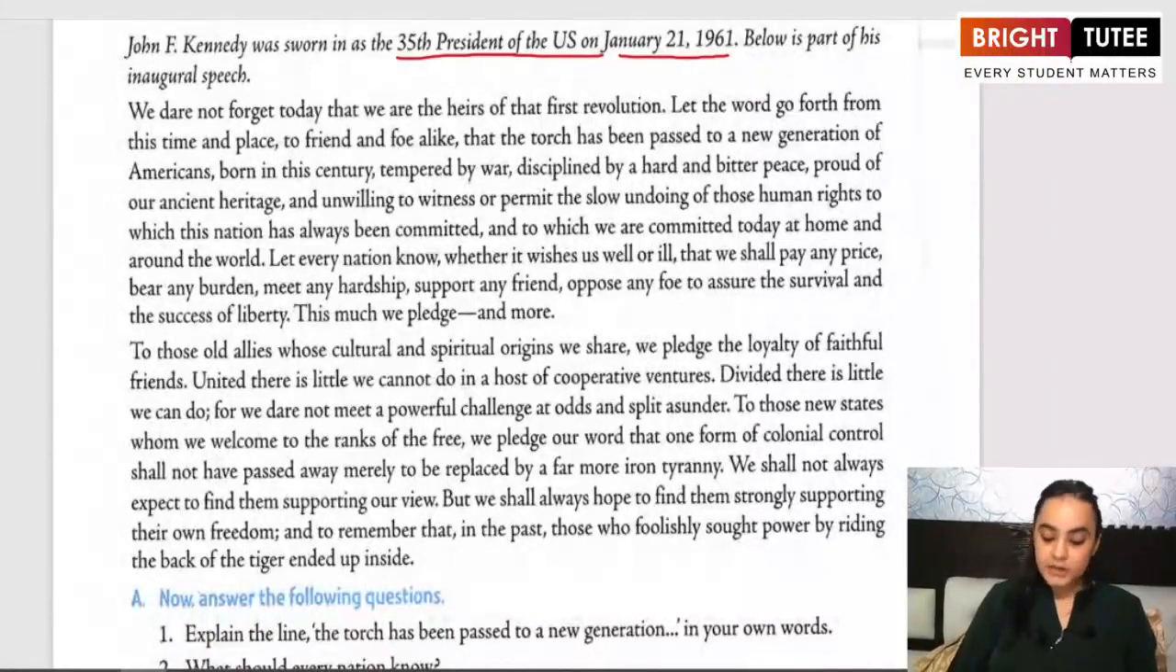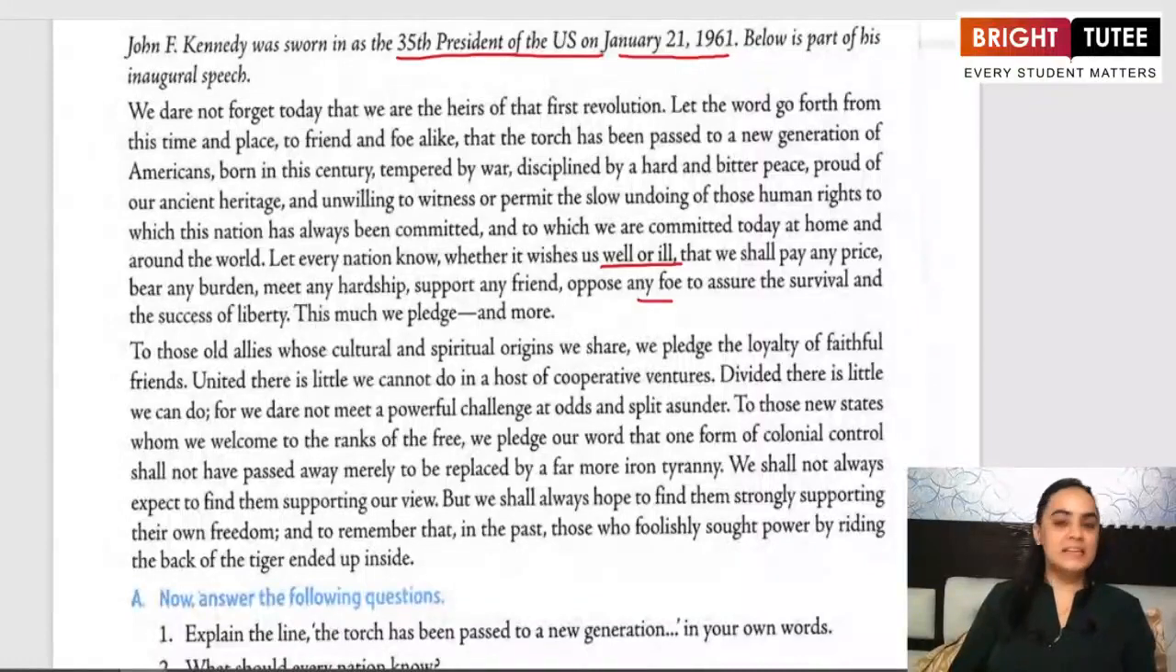Let every nation know, whether it wishes us well or ill, that we shall pay any price, bear any burden, meet any hardship, support any friend, oppose any foe, to assure the survival and the success of liberty. This much we pledge and more."